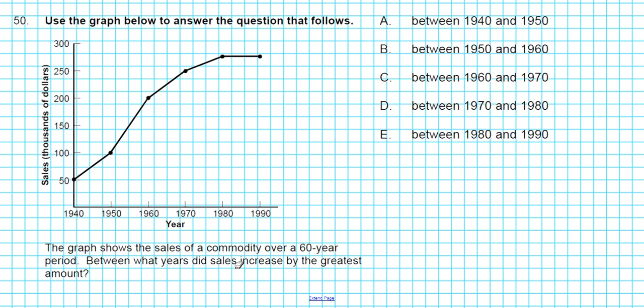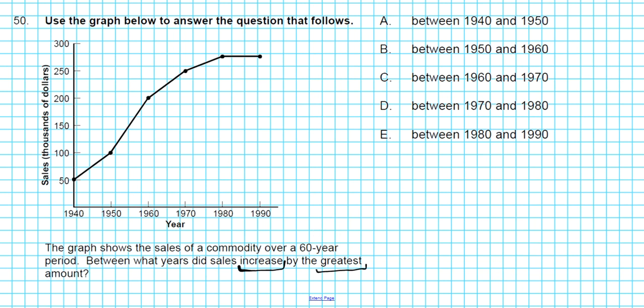What we're looking for is the greatest increase. Thinking about mathematics, we're looking at the rise. Since all the runs are equal, we're looking at the rise. Which rise is the greatest? The greatest rise will yield the greatest increase.